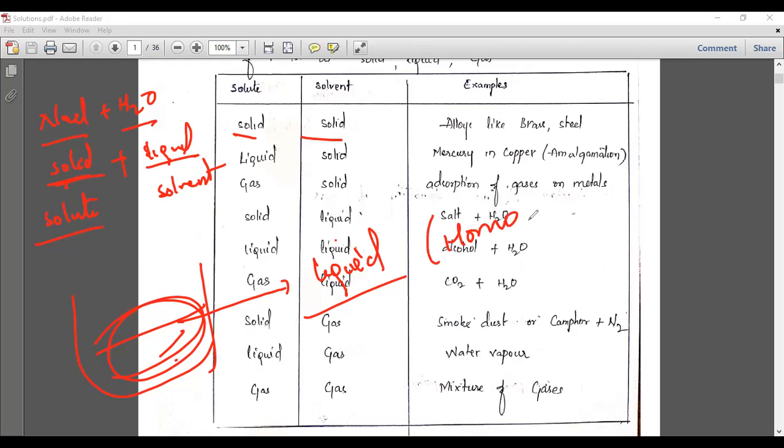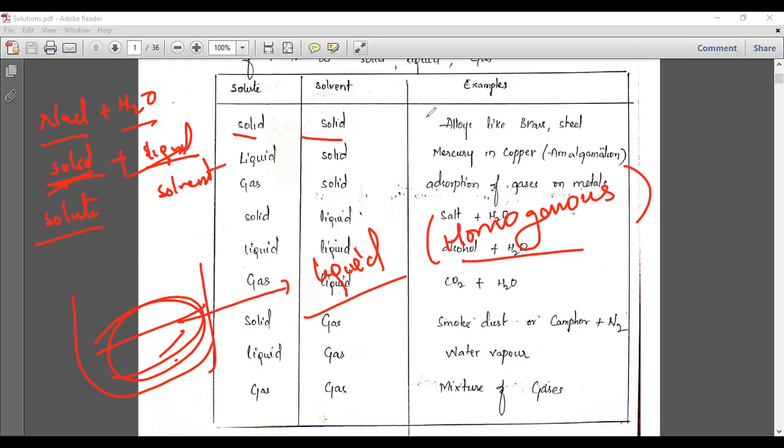Homo means same, similar phase. Before mixing, solid and liquid are two separate phases, but after mixing NaCl and water you get only one phase, the liquid phase. That is called homogeneous.